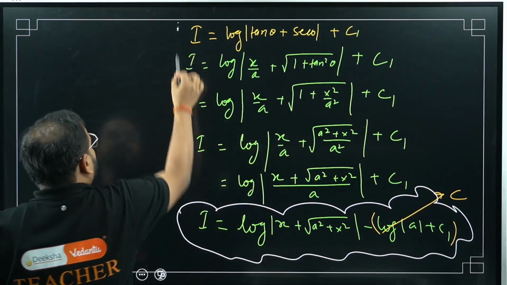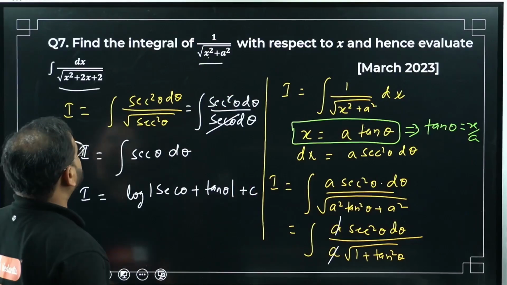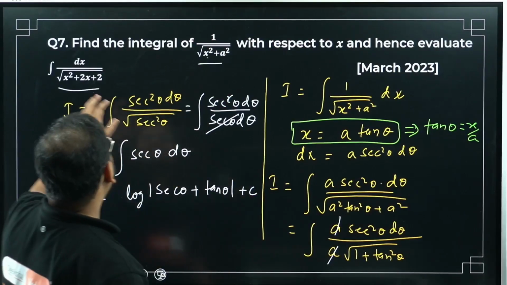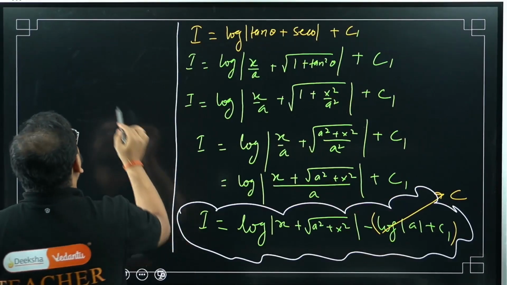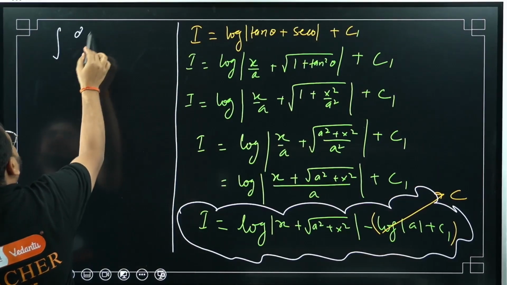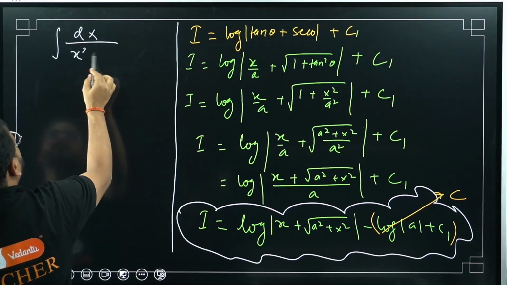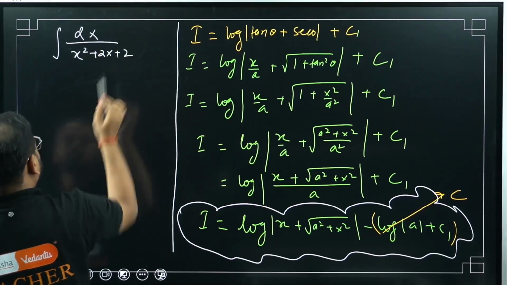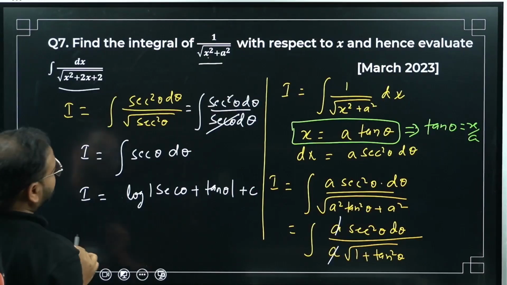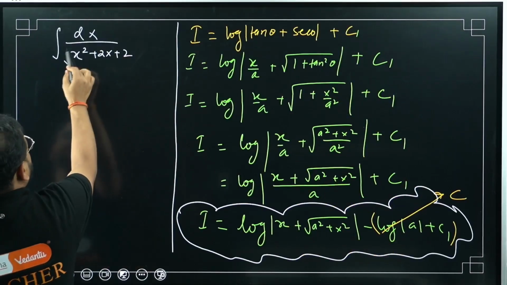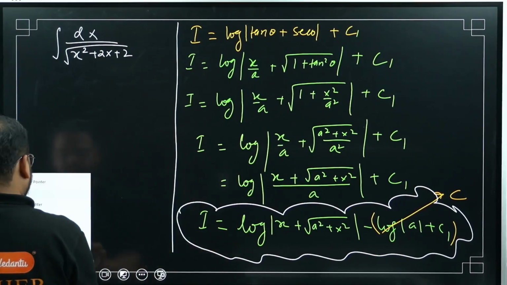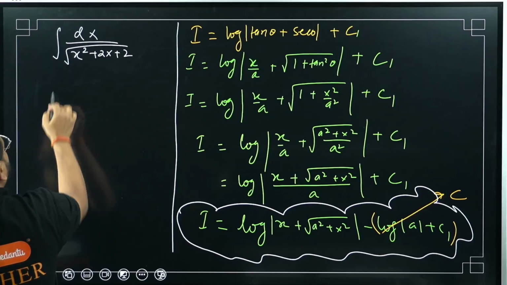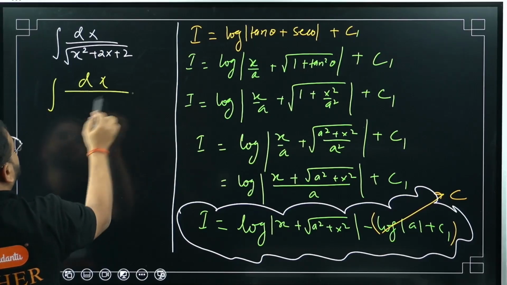Now coming back, the first part is done. The second part of the question is: hence evaluate integral of dx upon root of x square plus 2x plus 2. Please check. I have dx upon x square plus 2x plus 2 in the root, of course. I have to make a whole square over here also. So integration of dx upon, please check.